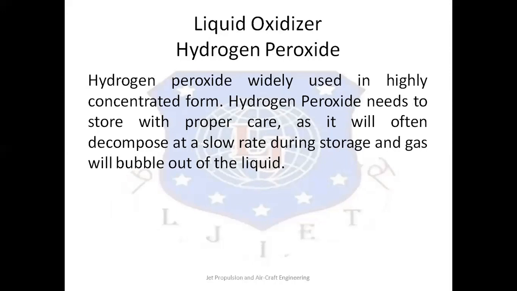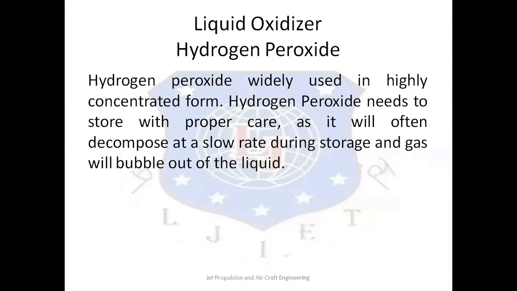Next one is hydrogen peroxide. It is also a very popular liquid oxidizer, and it is used in highly concentrated form such as 70 to 99 percent. The remainder is mostly water. Commercial peroxide is approximately 30% concentrated.